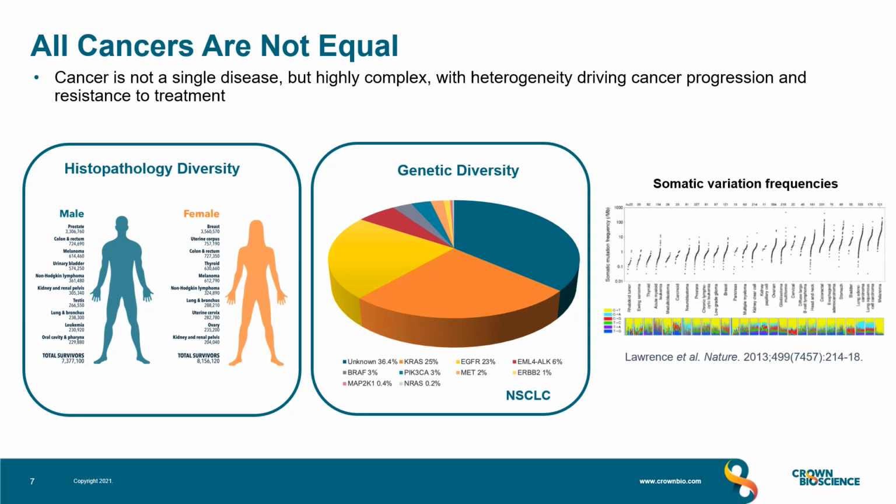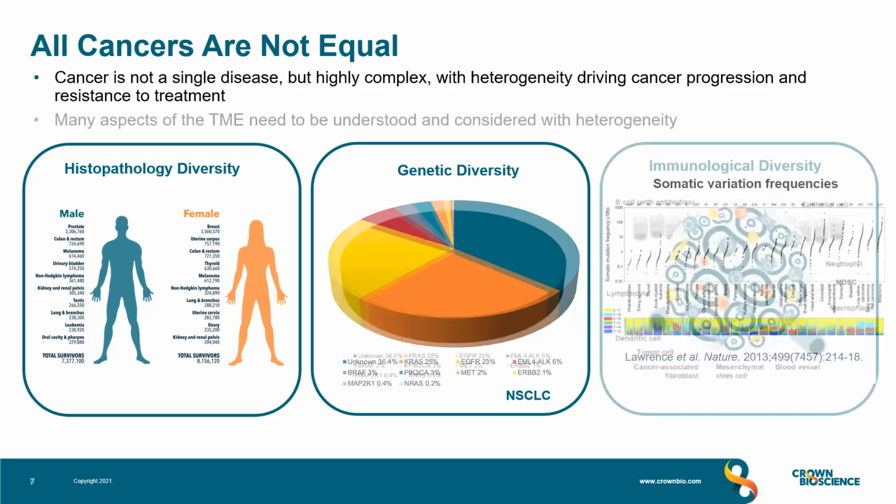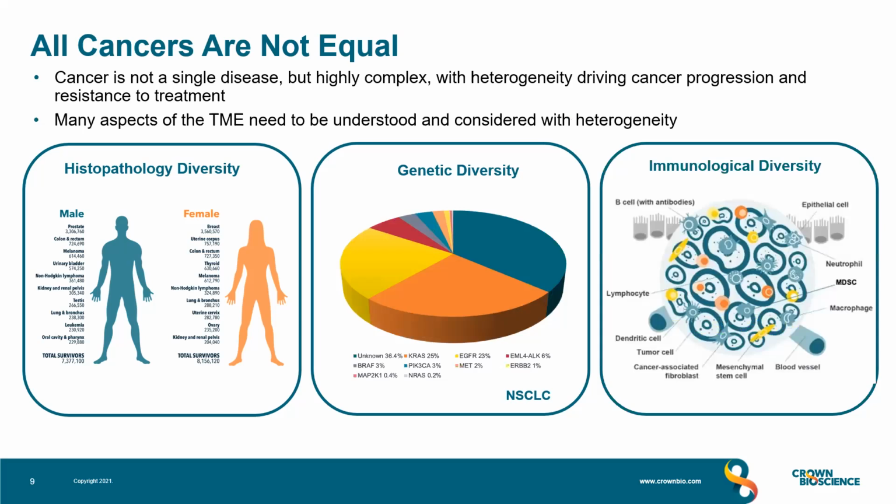So the genetic variations and the tumour microenvironment are integral to each other. The reality is that we're not just treating the heterogeneity of cancer cells, but the tumour microenvironment as well, which needs to be understood and considered when modelling cancer.